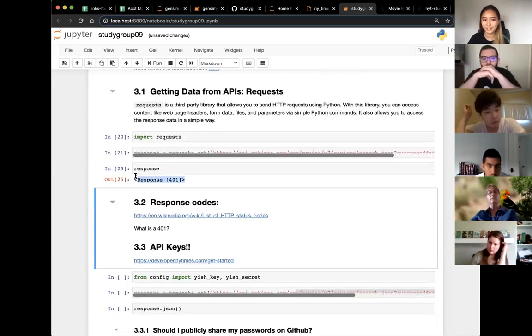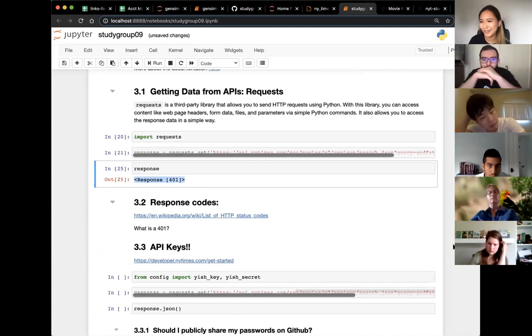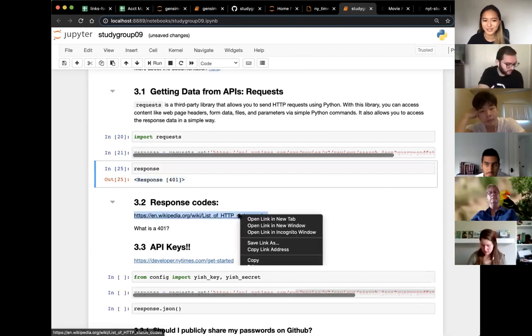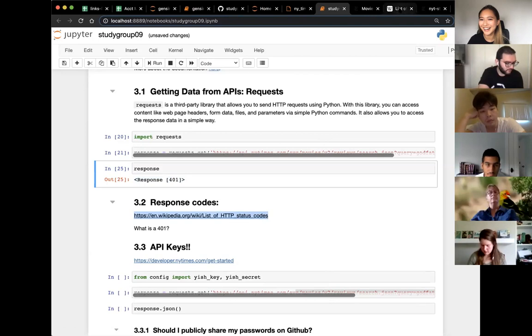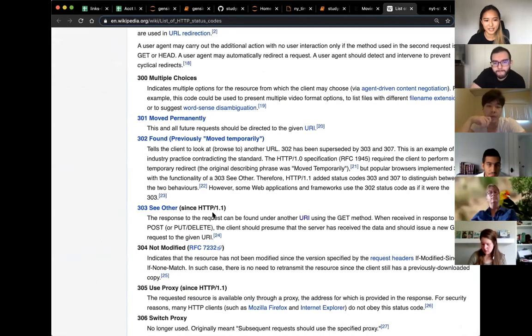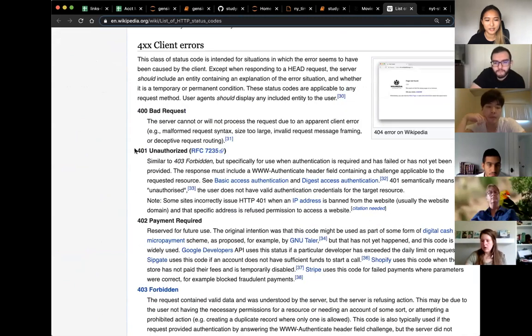So here's a 401. Has anyone heard of 401? Does that sound familiar? I see subtle nods. Yeah, sometimes if Google doesn't work, they give you a 404, a not found error. Good thing that these codes are universal. So let's take a look at the Wikipedia page for all these error codes. A bunch of information, and here we go. 401, unauthorized. So basically, it seems that we don't have access to this API.